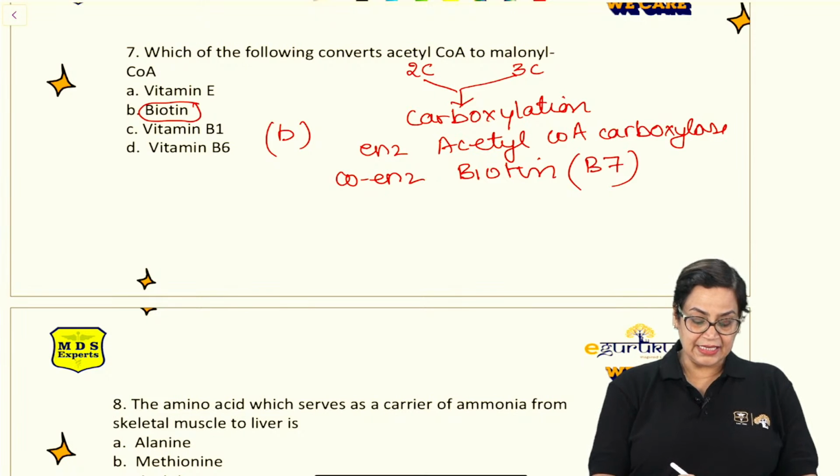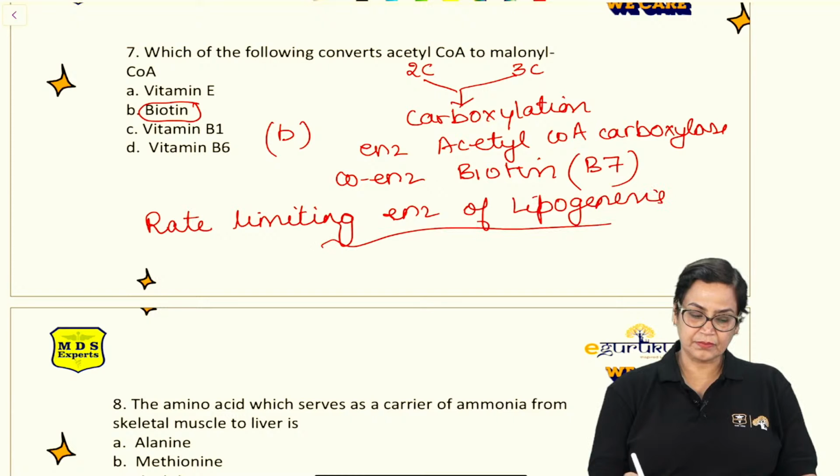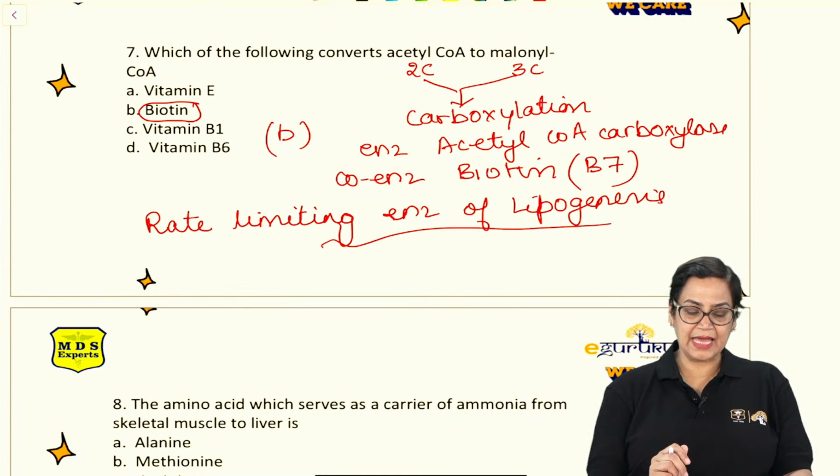This is the rate limiting reaction of lipogenesis. The rate limiting enzyme of lipogenesis is acetyl coenzyme A carboxylase. Is it clear?